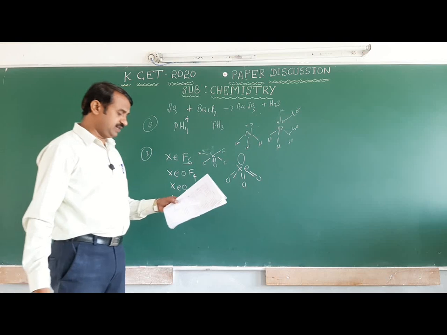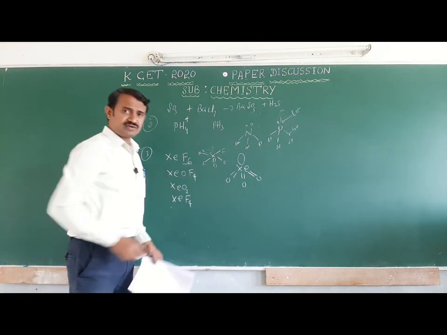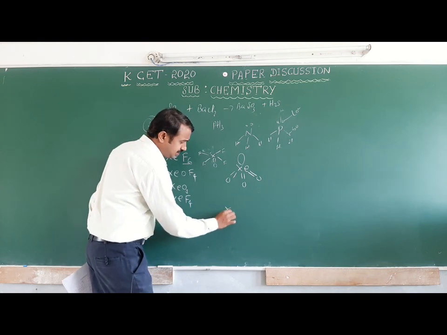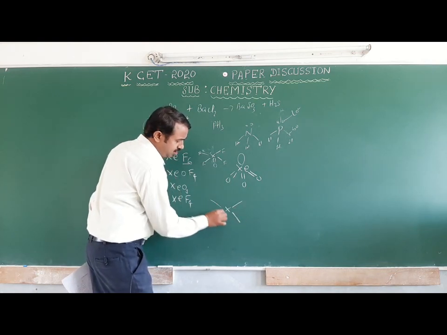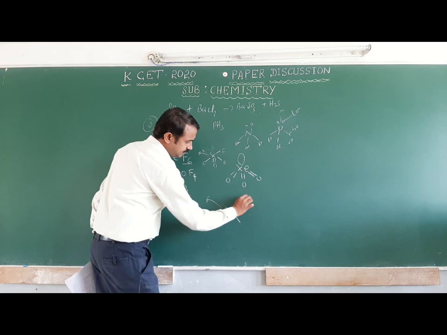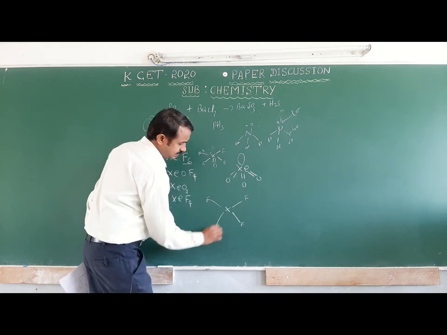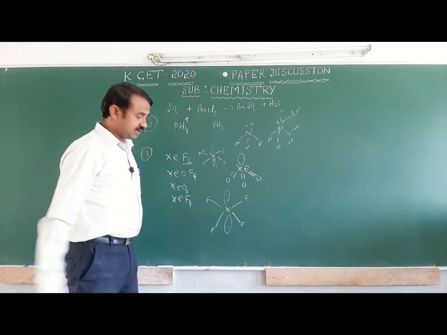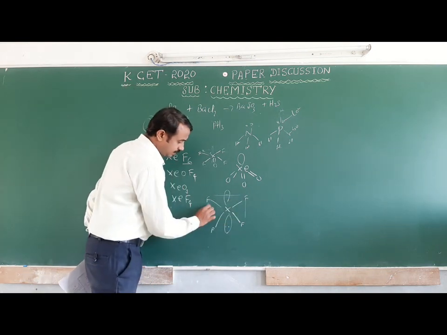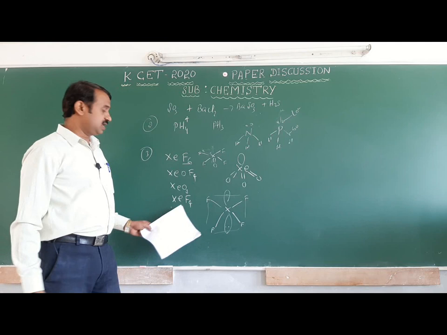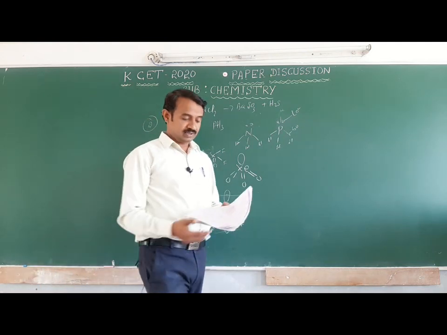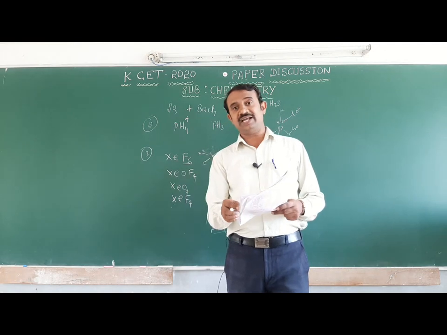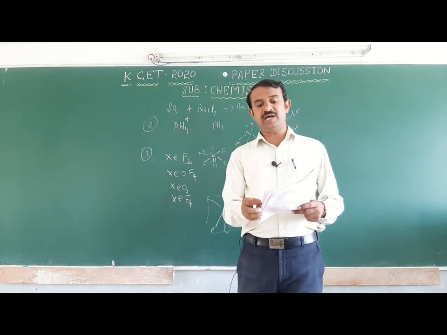Xenon trioxide is pyramidal. But here xenon tetrafluoride has lone pairs of electrons and is square planar, but they have given tetrahedral. The incorrect statement is xenon tetrafluoride is tetrahedral instead of square planar.